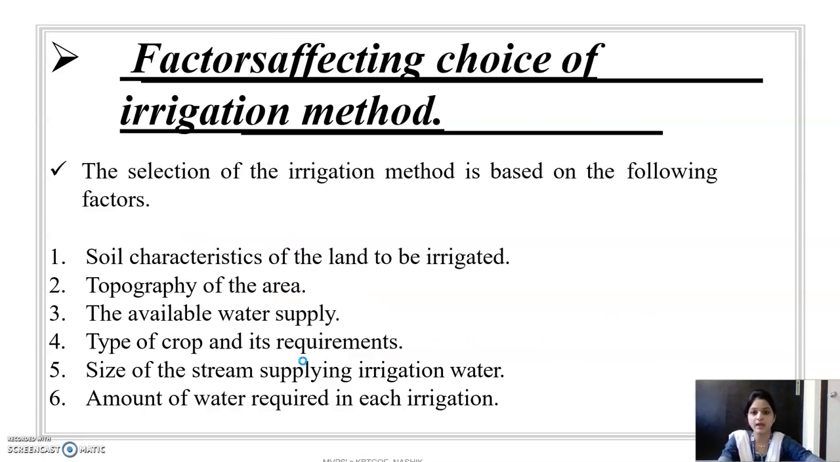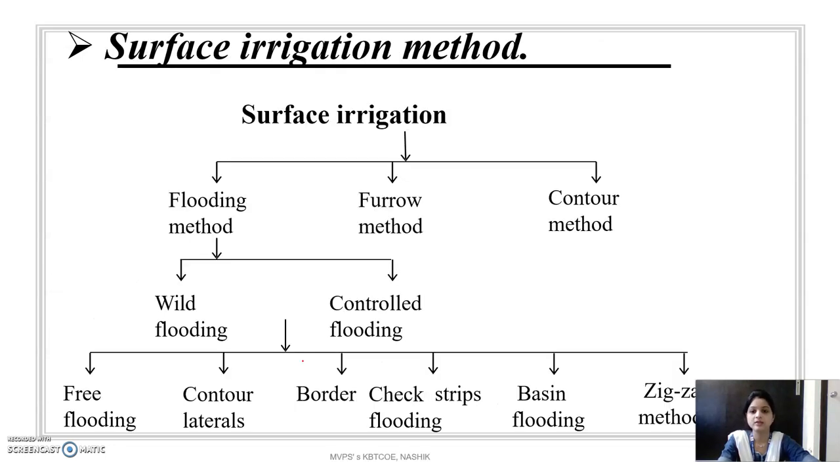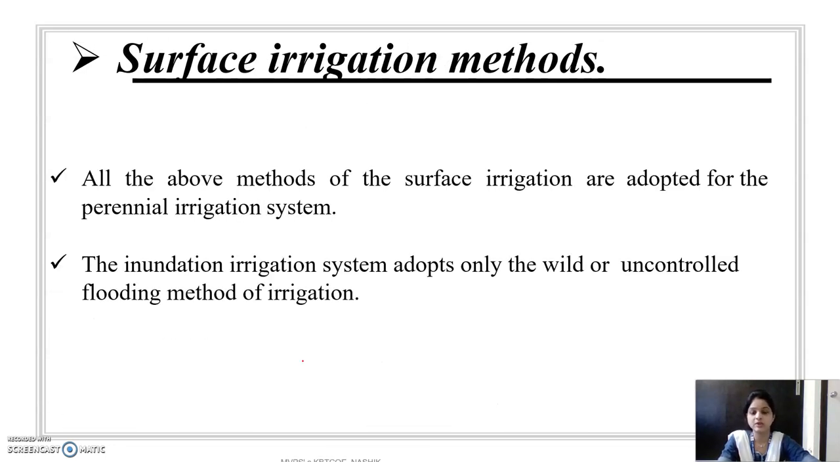Then the next part is the factors affecting the choice of the irrigation method. Which method is chosen for the different types of crop depends on soil characteristics, then topography of the area, the availability of water supply, the size of the stream which is supplying the irrigation water, and the amount of water required by each crop. Then surface irrigation methods: all the above methods of the surface irrigation system are adopted for the perennial irrigation system, means all weather irrigation system.